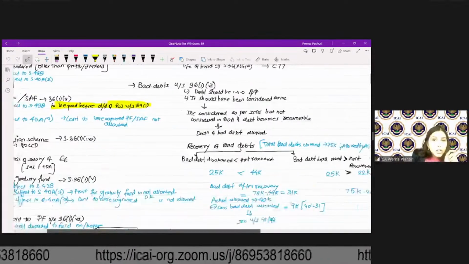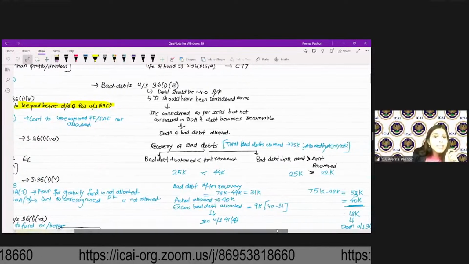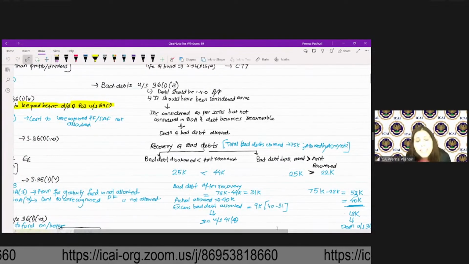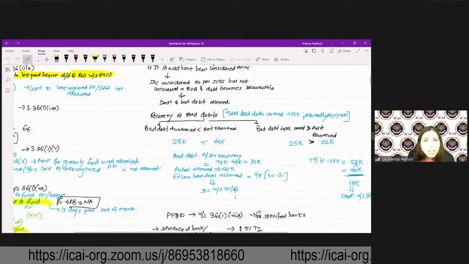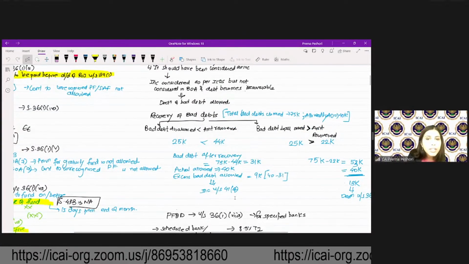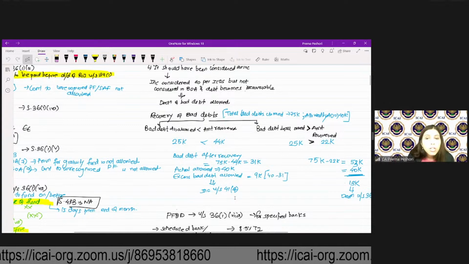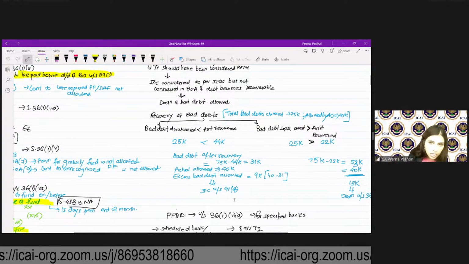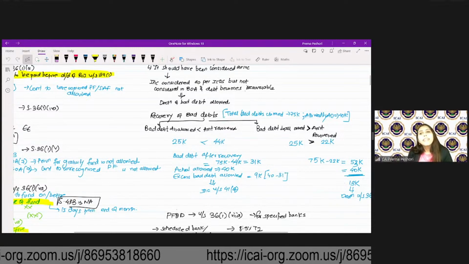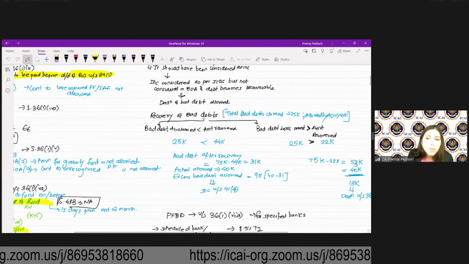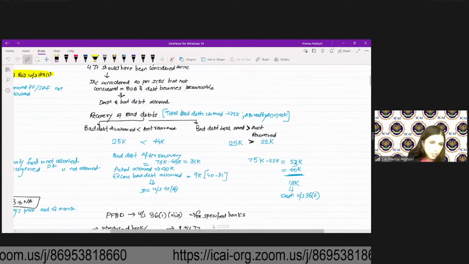However, if there is a recovery of bad debts, then in case, let's say, for example, the bad debt disallowed is less than the amount recovered, then in that particular case, the excess bad debt allowed will be considered as income. And if bad debt disallowed is greater than amount recovered, then in that particular case, the deduction will be allowed additionally under 36(2).